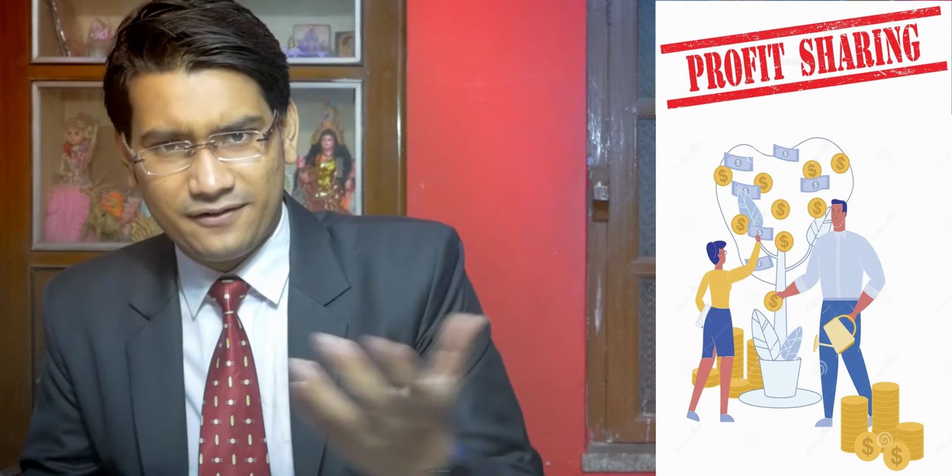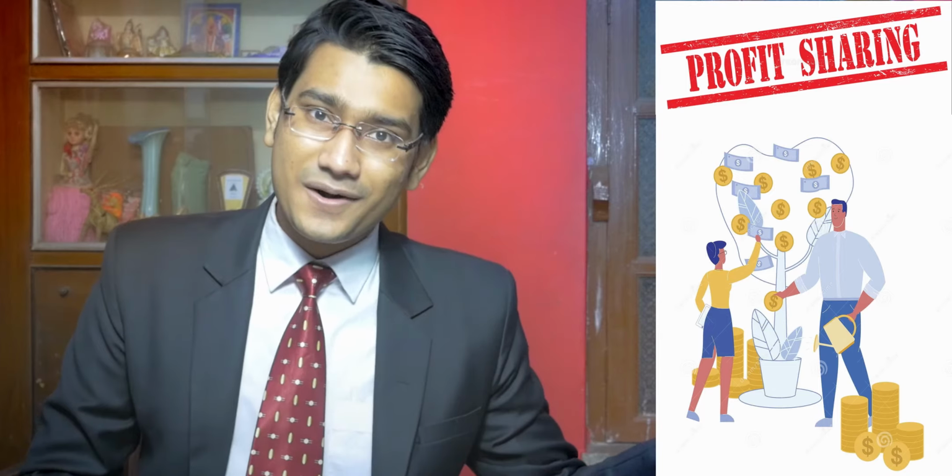Now suppose, and this is the most interesting part, suppose A and B, let's leave C for this particular example, make a partnership agreement between them to conduct a fair, a mela, at a particular place. Both of them will jointly conduct the fair and will share the profits from that fair. And once the fair is over, the partnership will dissolve. Now this is an example of a partnership for a particular purpose or a particular partnership. Alright, so I hope that was clear.